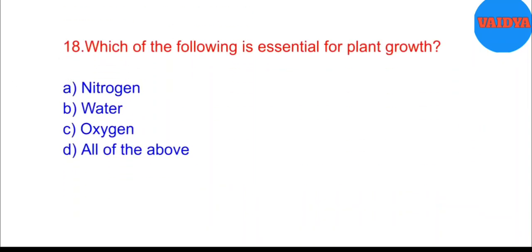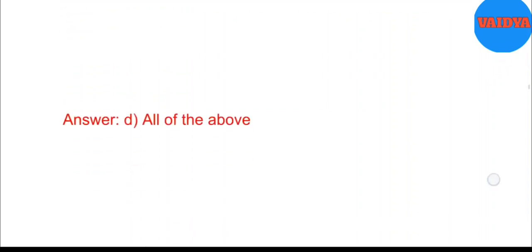18. Which of the following is essential for plant growth? A. Nitrogen. B. Water. C. Oxygen. D. All of the above. Answer: D. All of the above.